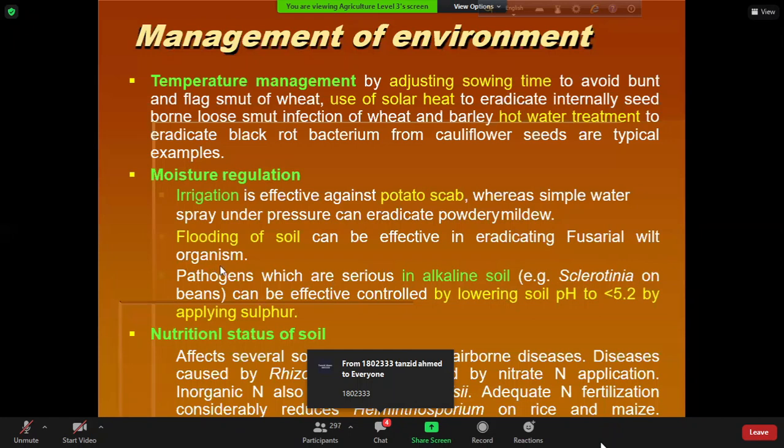Okay, and there are some pathogens which are abundant in alkaline soil, for example, sclerotinia. So these fungi are abundant in the alkaline soil. So we have to make the soil acidic by lowering the soil pH by applying sulfur fertilizer. And we can manage the nutrient status. There are some pathogens which like nitrogen, some which like potassium, some which like phosphorus. So we have to know the nature of the pathogen, and by doing so, we have to regulate the pathogen by manipulating those nutrient contents.